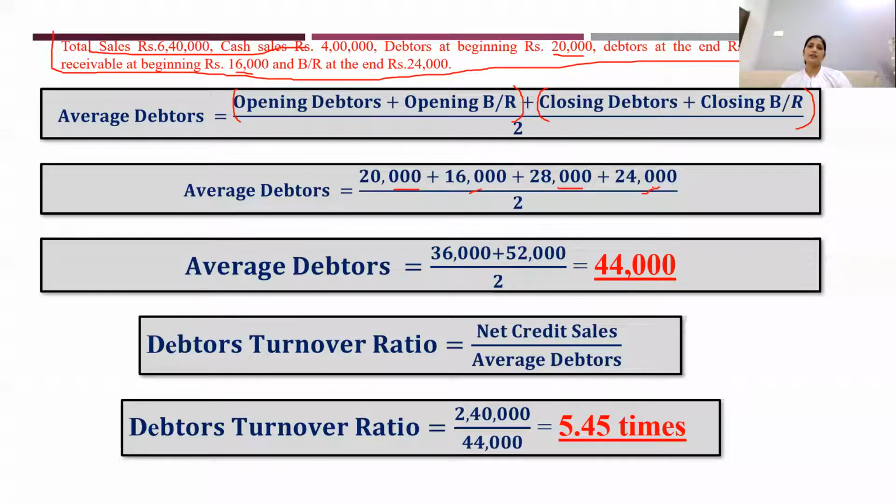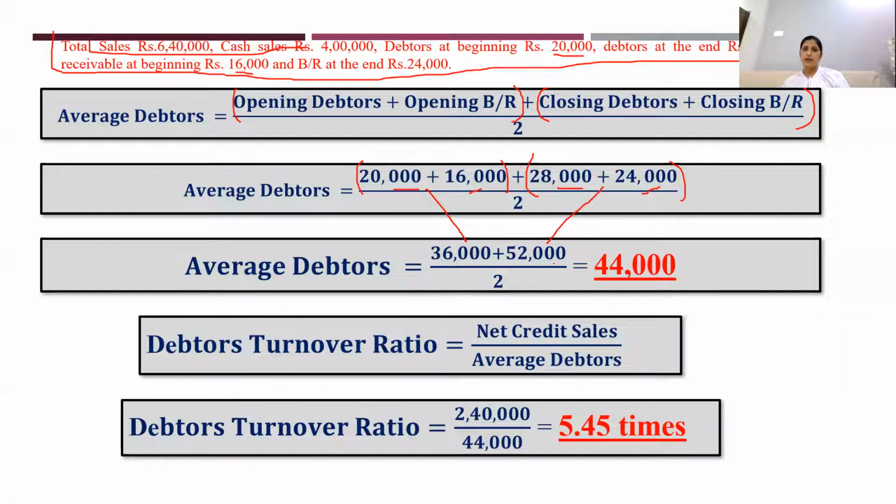So 20,000 plus 16,000, 36,000. Try to separate it and write. It will be very clear even for the evaluator. So 36,000 is the total of these two, 20 plus 16,000. 28 plus 24, 52,000 I have written here, divided by 2.